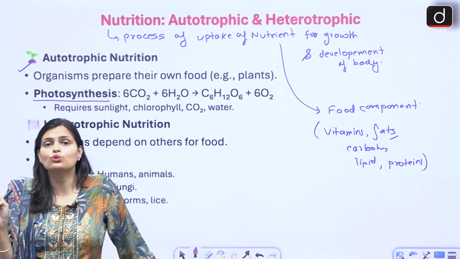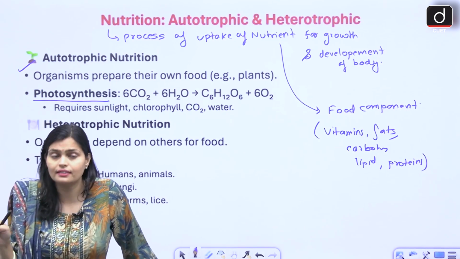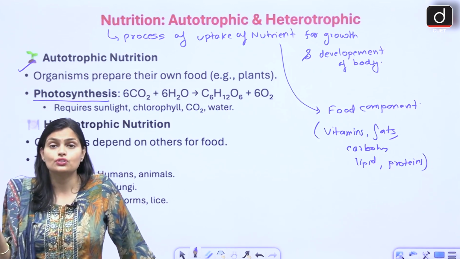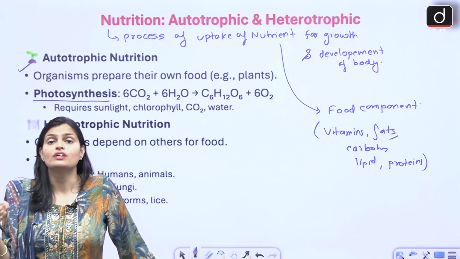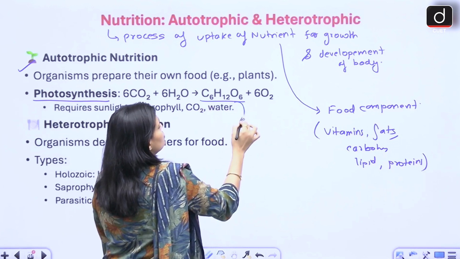Okay, whatever glucose is formed within the plant, that glucose is stored in the form of starch in the case of plants.